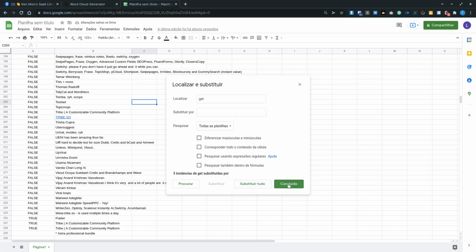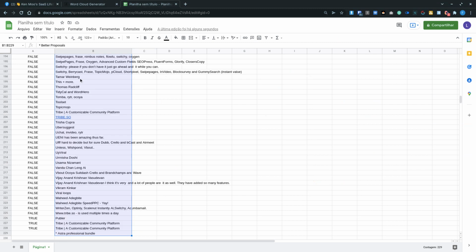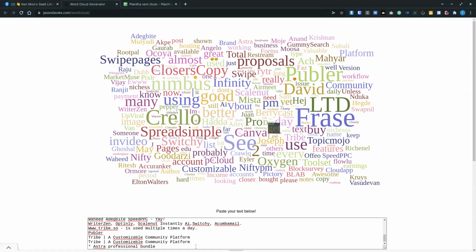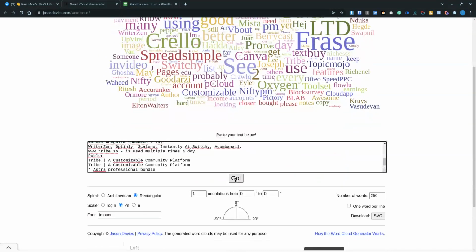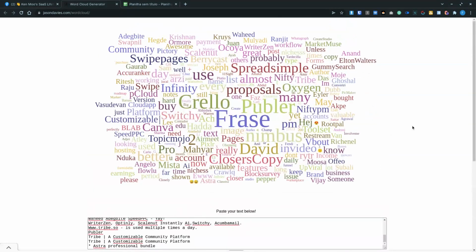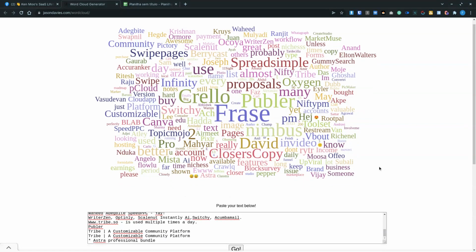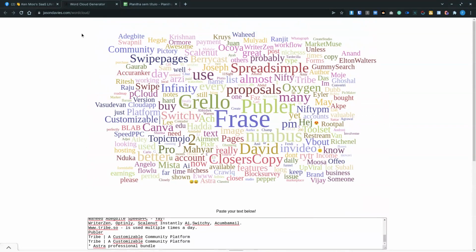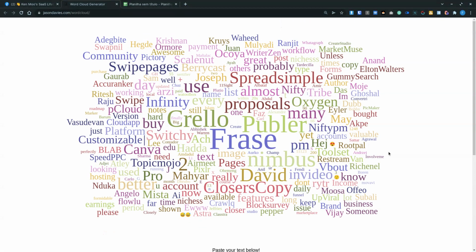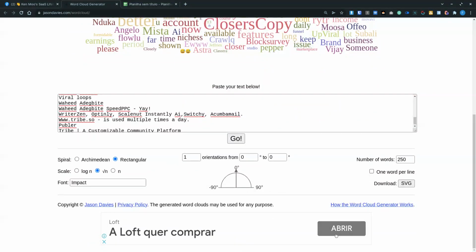Once it's done, I can copy the whole list again and head back to the word cloud generator. Just replace it here and hit go, and you see that now I have a cleaner list. Once you're good to go, you may do what I did. I just grabbed a screenshot of this. You could increase the zoom of the page, or you could download the SVG, and this would work quite well too, especially if you want higher resolutions.